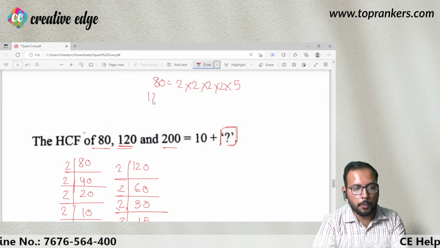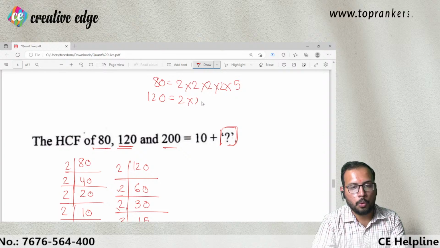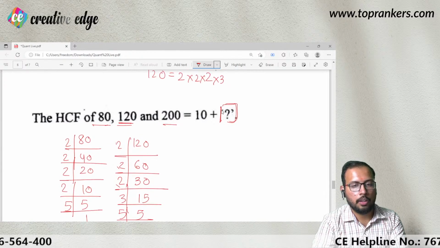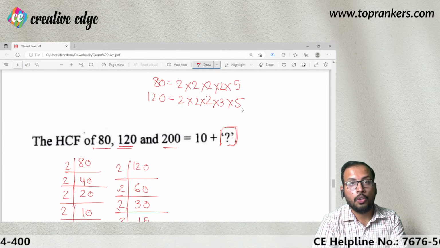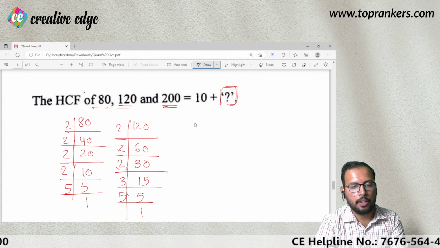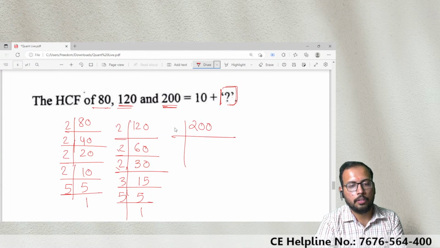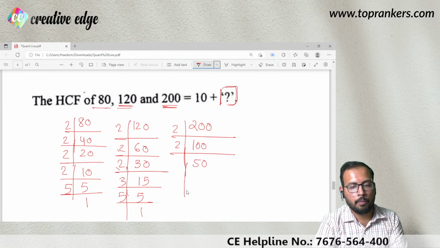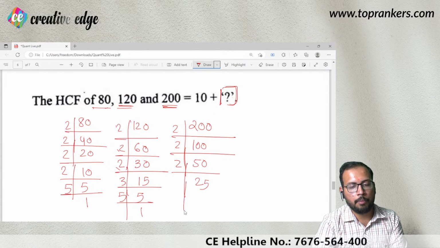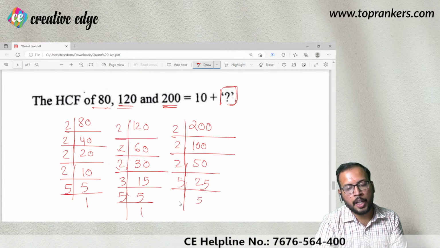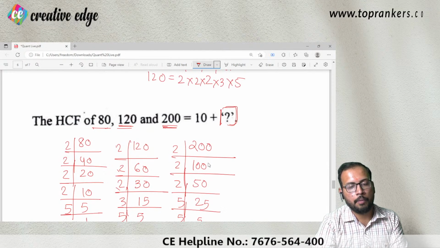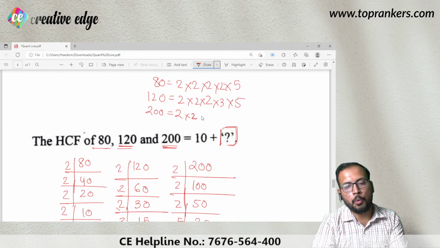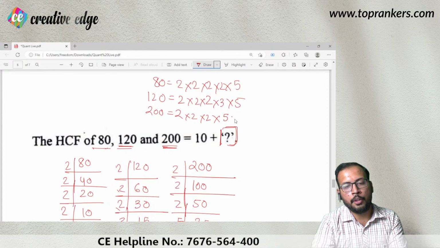Then 120 has been written as 2, 2, 2, 3 and 5. और आखिरी में I have 200, 2 से 100 टाइम, 2 से 50 टाइम, 2 से 25 टाइम, 5 से 5 टाइम, and 5 से again 1 time. So again it is going to be 200 is 2 into 2 into 2 into 5 into 5.